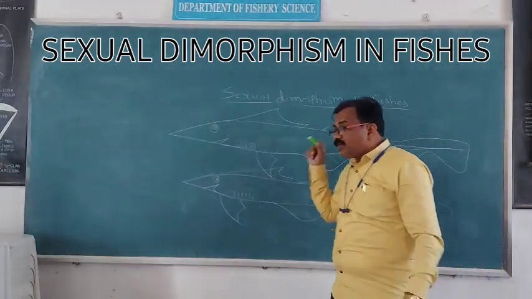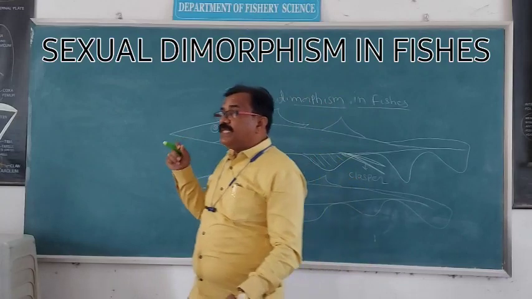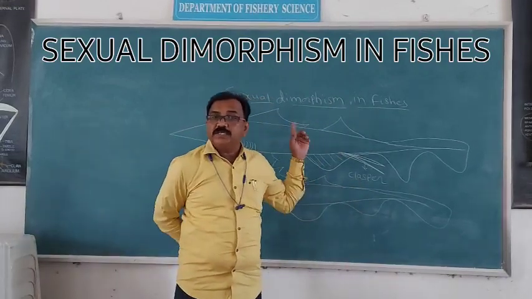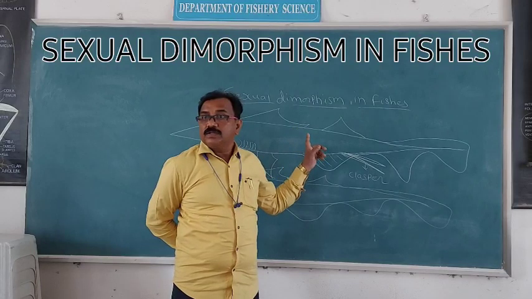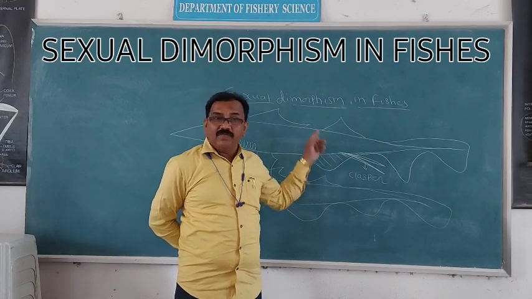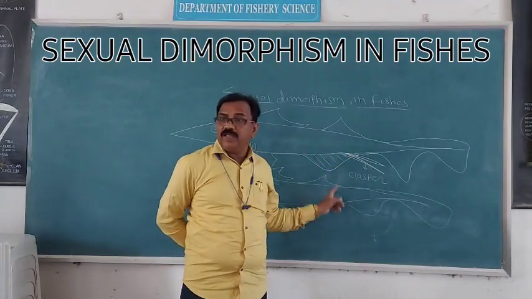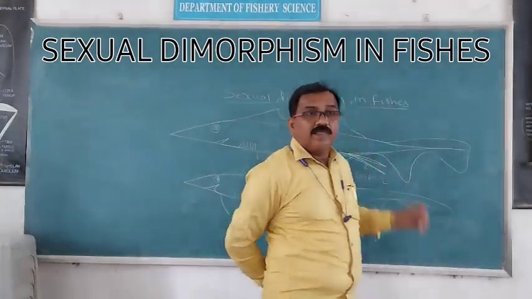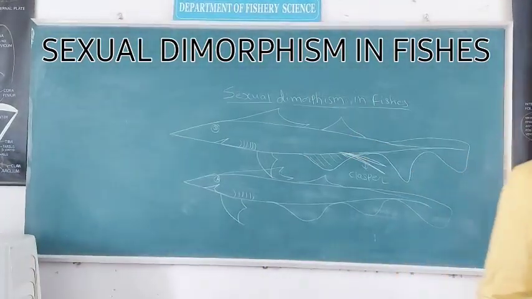And when these organs are found in fishes, that fish is a male shark, male Scoliodon. And when such an organ is absent, the fish is called a female shark.